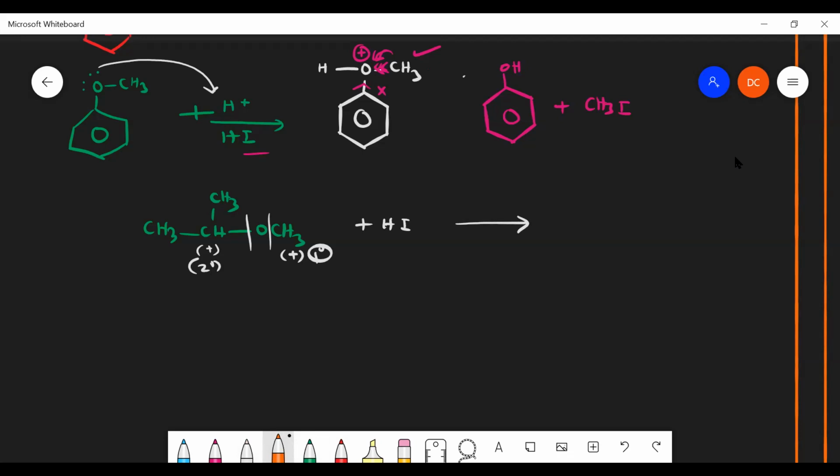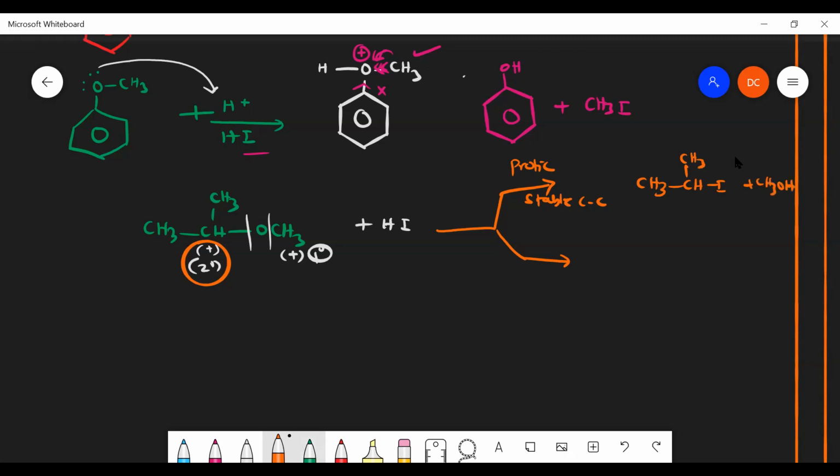Where will the I be added here? To the 2 degree carbon, sir? That depends entirely on what solvent we take. We can't say directly that it is 2 degree or 1 degree. Suppose we take a protic solvent, it forms a stable carbocation. Then the stable carbocation is the 2 degree one, so I can get CH3 CHI CH3, along with CH3OH.